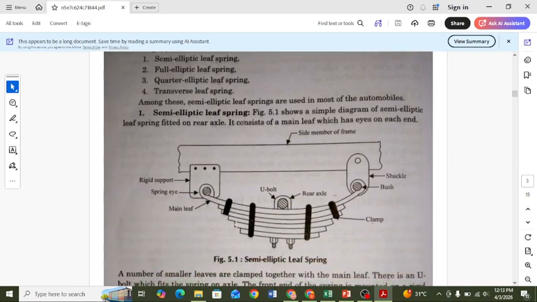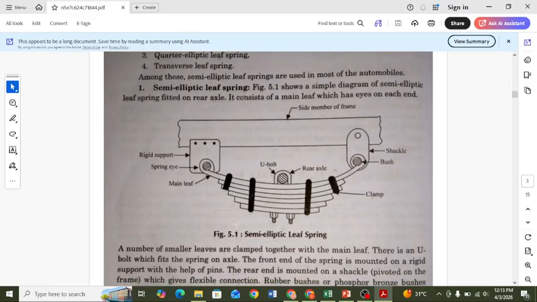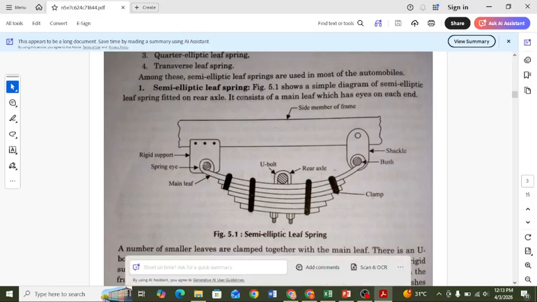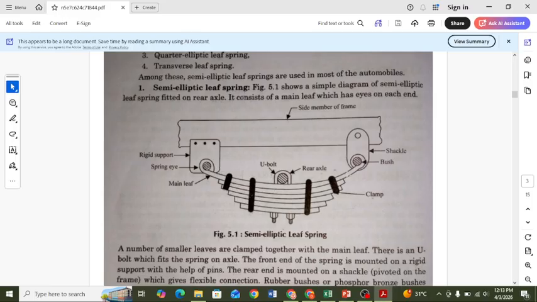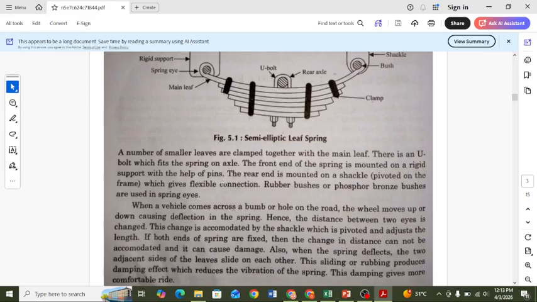So first is the semi-elliptical, shown in the diagram. The leaf spring is fitted on the rear axle. It consists of the main leaf spring connected to the spring eyes. These are the eyes, the spring eyes. The spring eyes are connected to the main spring, and the U-type leaf spring is connected with a U bolt or clamp. In the semi-elliptical leaf spring, the smaller leaves are clamped together with the main leaf.